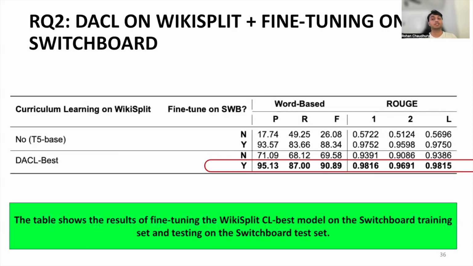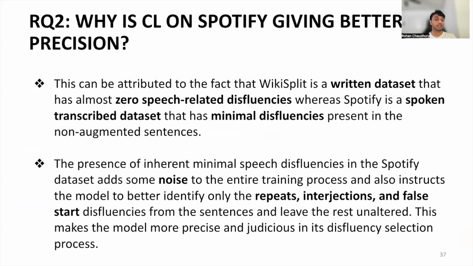This table shows the results of fine-tuning the Wikisplit DACL best model on the Switchboard training set and testing on the Switchboard test set. Clearly, curriculum learning on Spotify, that is the in-domain dataset, gives better results than curriculum learning on the Wikisplit dataset, that is the out-of-domain dataset. Why is that so? This can be attributed to the fact that Wikisplit is a written dataset that has almost zero speech-related disfluencies, whereas Spotify is a spoken transcribed dataset that has minimal disfluencies present in the non-augmented datasets.